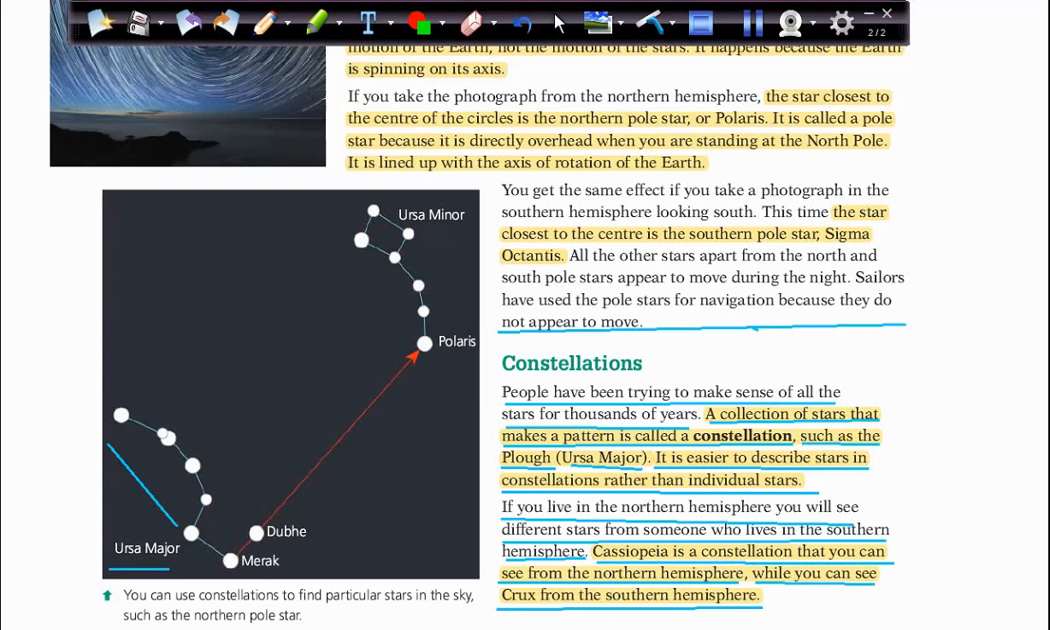Here we have a good question, such as complete the questions, or fill the gaps. We can ask, what's the name of the constellation that we can see from the northern hemisphere? Or fill the gaps: for example, the constellation that we can see from the southern hemisphere is called what? That means it is called Crux.